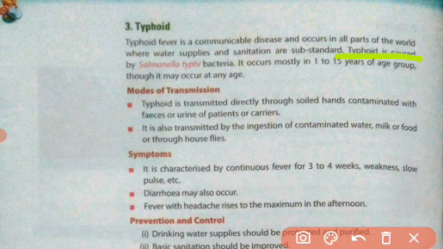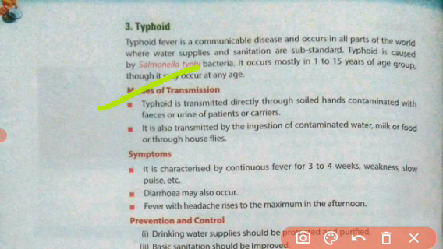Now, typhoid is caused by the bacteria called Salmonella typhi. The bacteria name of this disease is Salmonella typhi. It occurs mostly in the 1 to 15 years age group. In the 1 to 15 years age group, this disease is very common, but it may occur at any age.